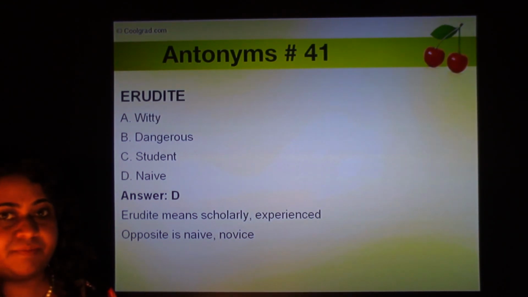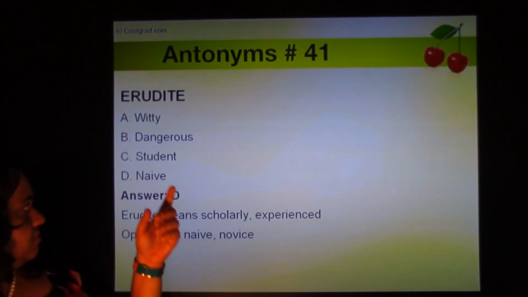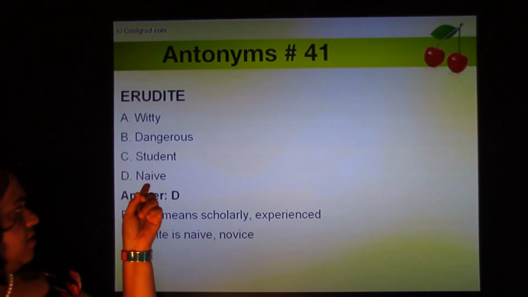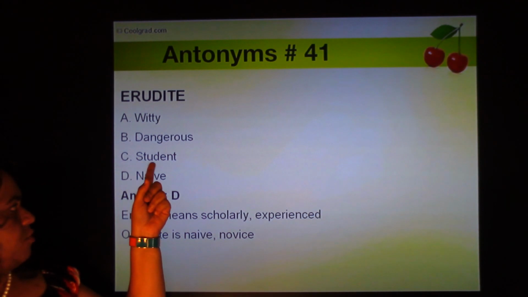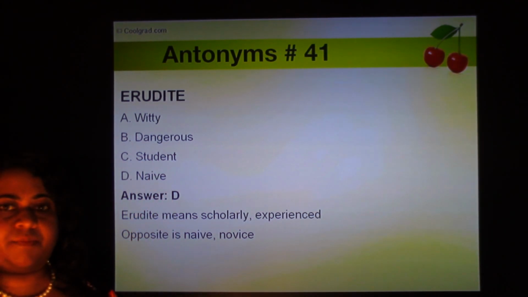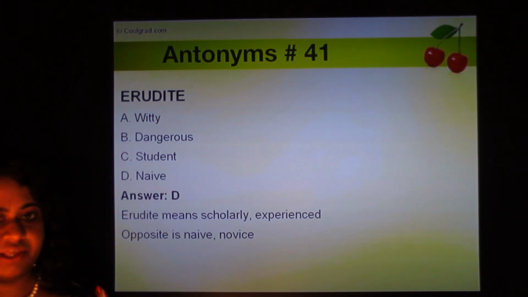So I would guess it even if I'm coming across this word for the first time. Erudite sounds like a scholar, that means scholarly. Opposite is naive, so don't be tempted to pick student, because you think erudite is like a scholar, a professor, opposite is a student. That's not true. The opposite is naive or inexperienced.